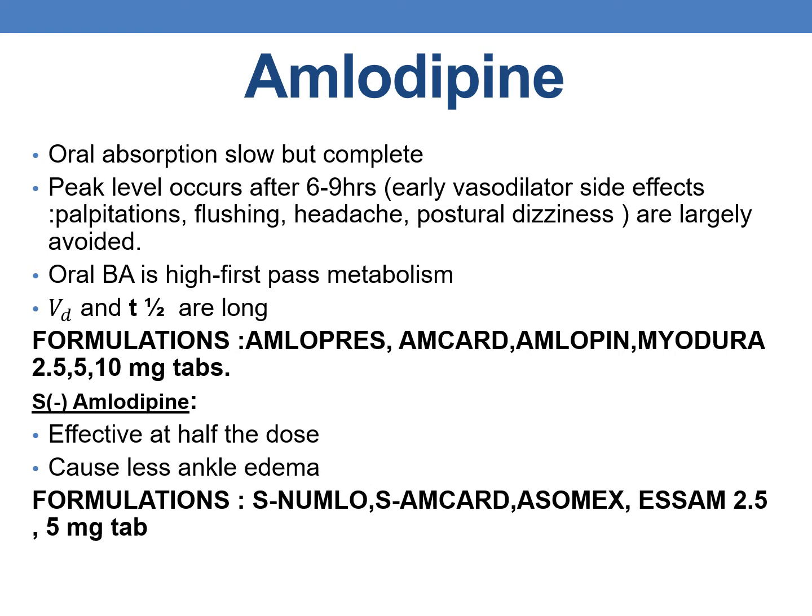The oral bioavailability is high and it undergoes first pass metabolism. The volume of distribution and T-half are also long for amlodipine. The marketed formulations are Amlopress, Amcard, Amlopin, Myodura, which are available in 2.5, 5 and 10 mg tablets.